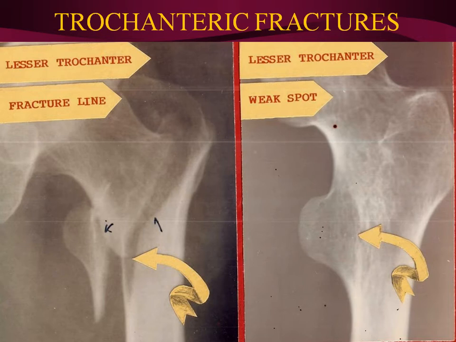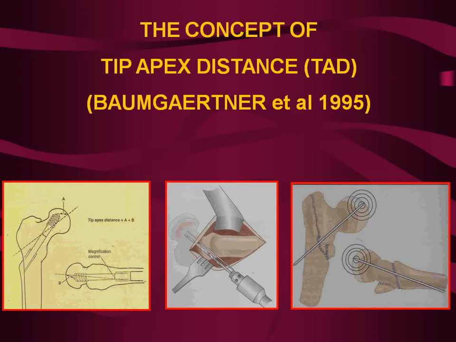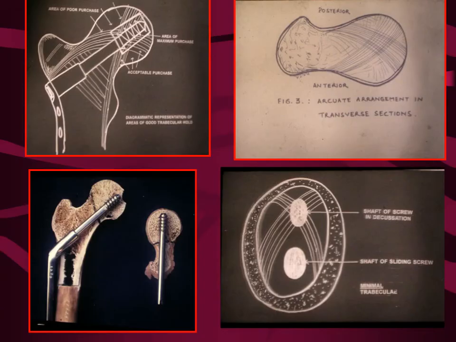Even when you have this as a separate fragment, this is the line where you have the breakage of the lesser trochanter. Now we said that even the Baumgartner theory is wrong because you have to place your screws where you have the maximum decussation. So that's the maximum hold which is there. And once you have it, even a smaller screw, not going up to the tip, not following the Baumgartner, but engaging the place where you have the maximum decussation in the AP and lateral views, that is the place where the screw placement should be. Not based on just being 1.2 centimeters away from the tip.